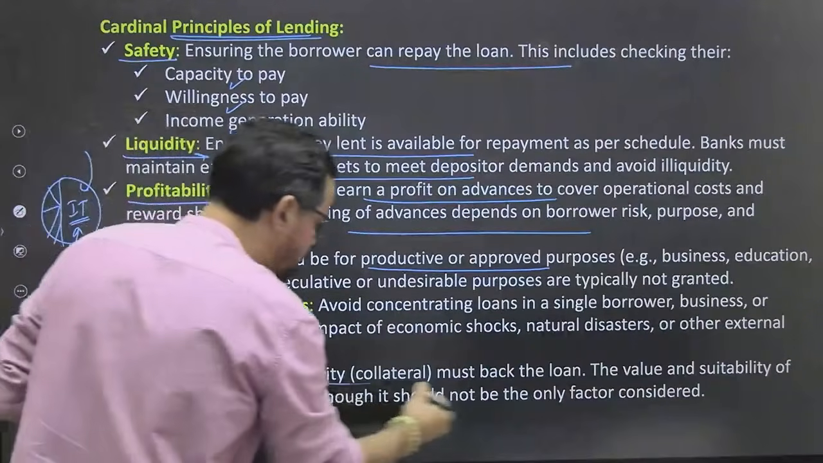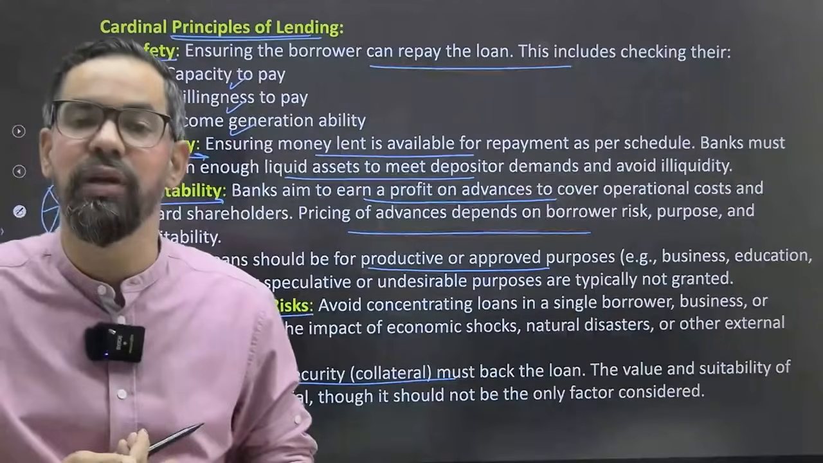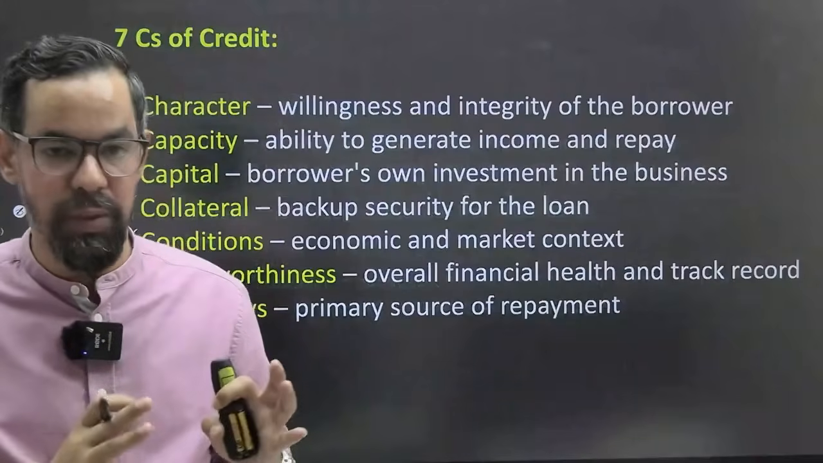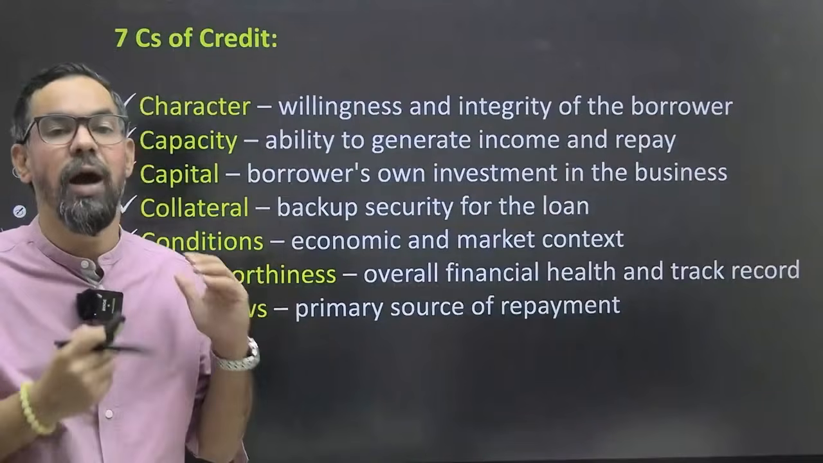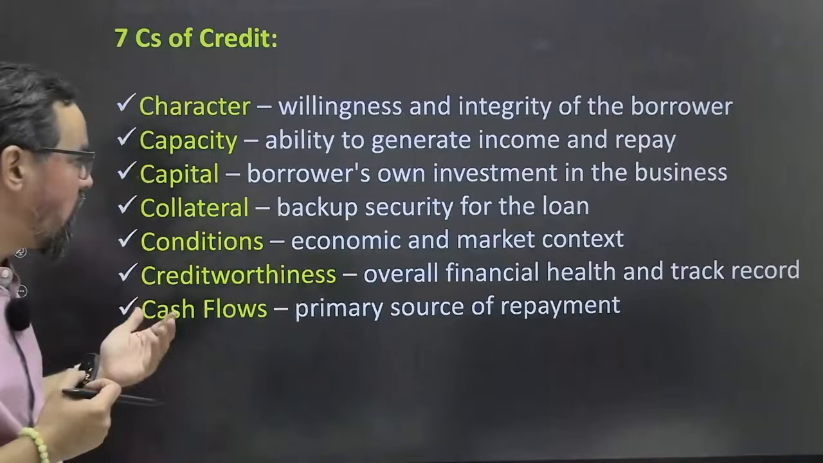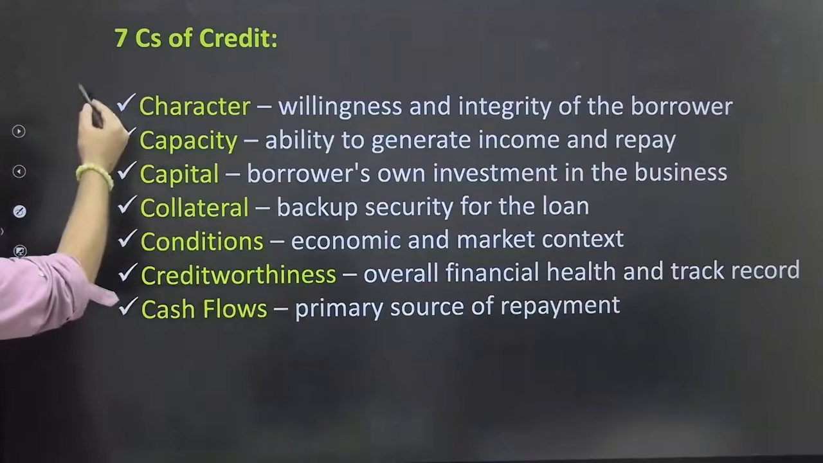Security: adequate security, collateral, must back the loan. So in case of any default, we can recover it. Okay? So these are the cardinal principles of your lending or credit. Now we generally follow the 7 C's in our banking for credit purposes.